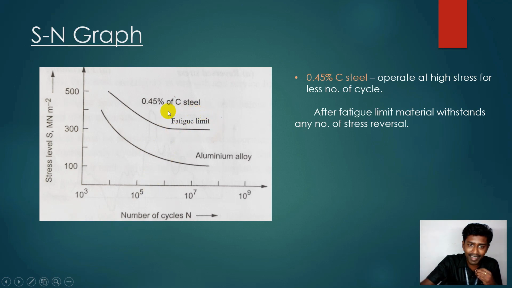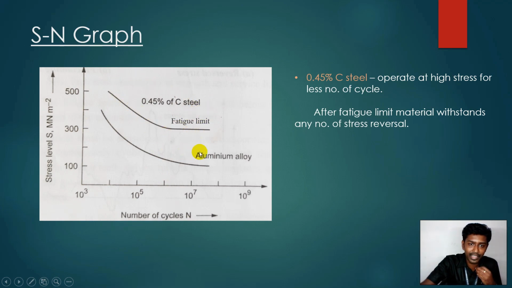And here you can see the fatigue limit. When it reaches a particular stress, the number of cycles keeps going to infinity, right? So from this fatigue limit we can say that below this particular stress we can work at any number of cycles. There won't be a limitation below this stress level. That is what we can get from this graph.